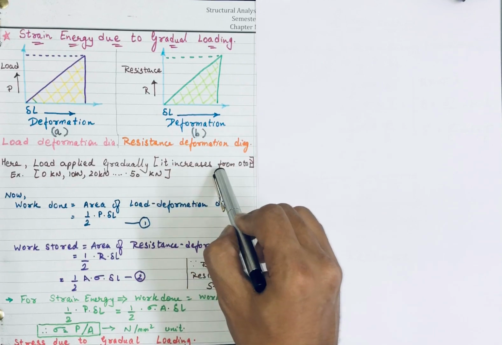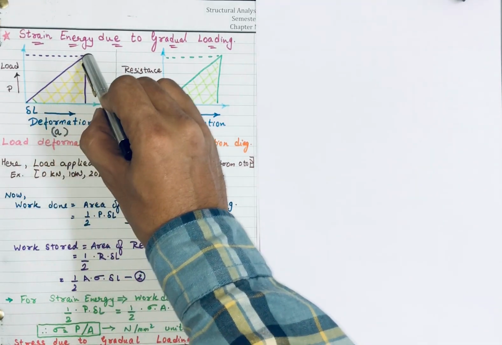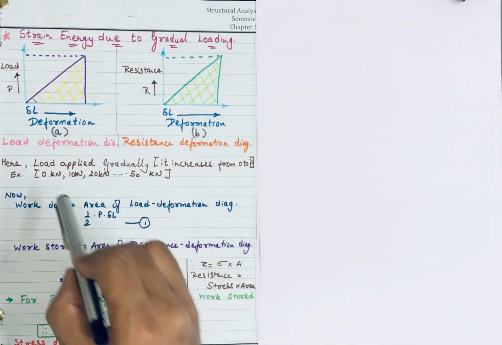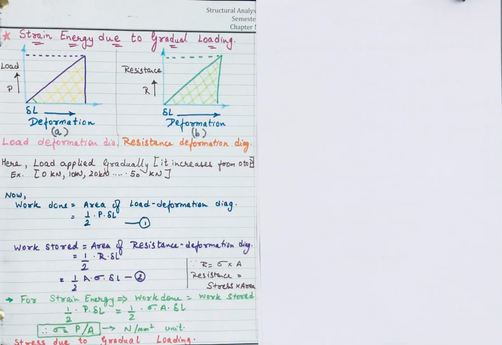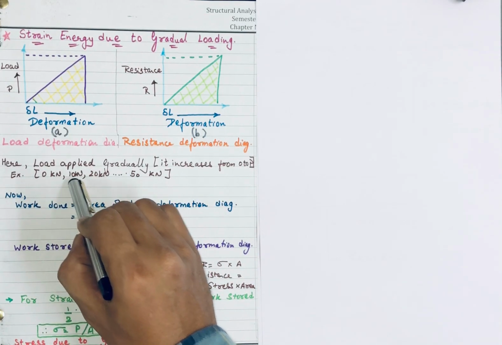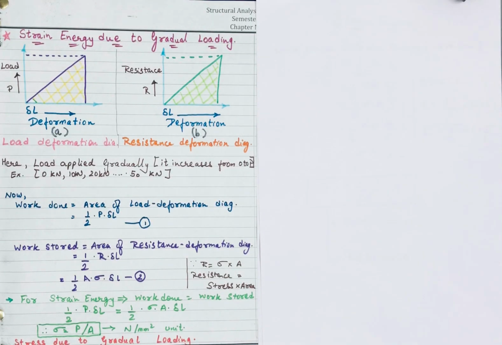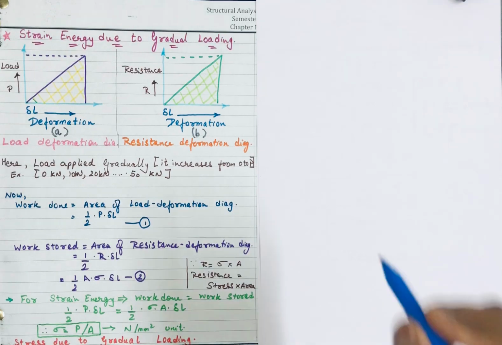It increases from 0 to the maximum P. Let's say in a particular beam the load goes from 0 kilonewton, then 10 kilonewton, then 20 kilonewton, and then goes up to 50 kilonewton. It means 50 kilonewton has not been applied directly, but increased gradually.